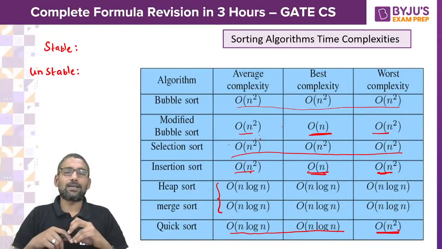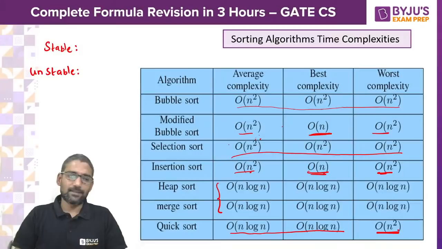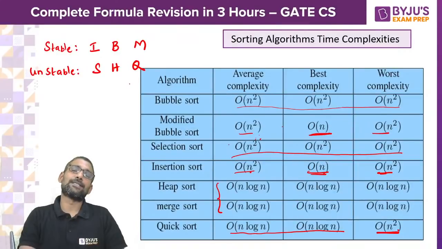So what are stable sorting techniques? What are unstable sorting techniques? You can easily remember with some code, guys. I think many of you already know it. However, let me give you IBM for stable, SHQ for unstable.